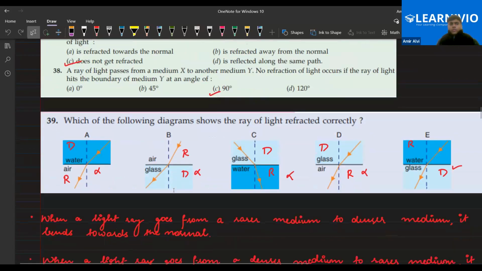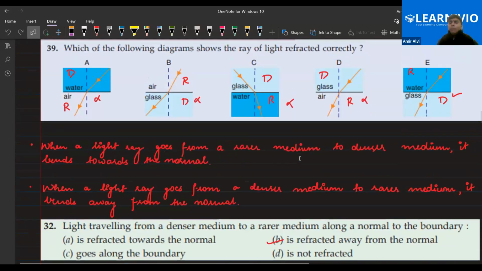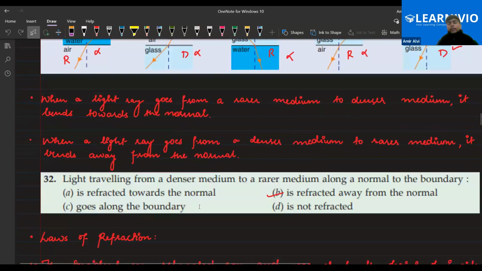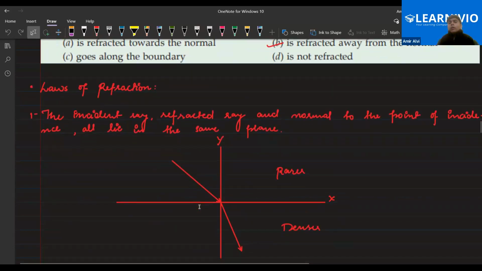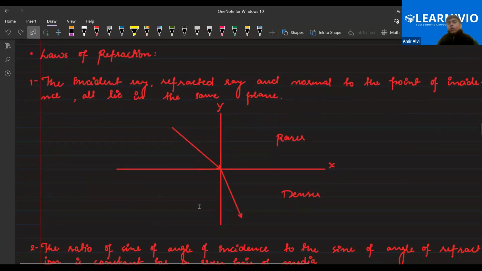So these were some questions. Now, when the light ray goes from rarer to denser, it bends towards the normal. When the light ray goes from denser to rarer, it bends away from the normal. Now let's talk about the laws of refraction. The light ray also follows the laws of refraction. Two laws are there.